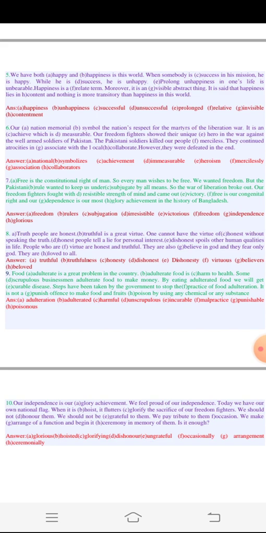Our freedom fighters fought with irresistible strength of mind and came out victorious. Freedom is our congenital right, and our independence is our most glorious achievement in the history of Bangladesh. So number 7 answers are freedom, rulers, subjugation, irresistible, victorious, freedom, independence, glorious.